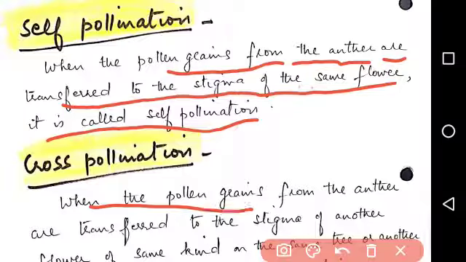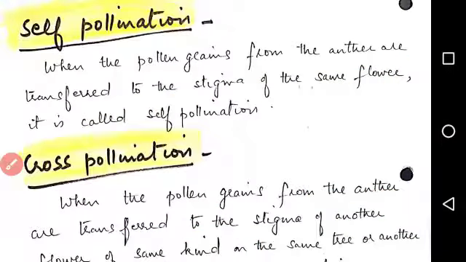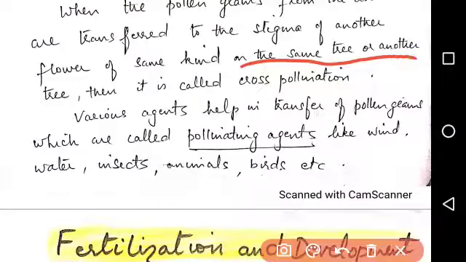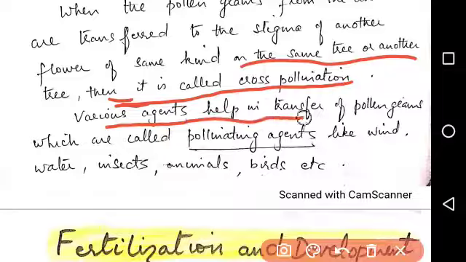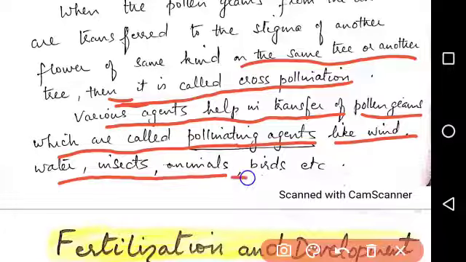And when the pollen grains are transferred to the stigma of another flower of the same kind, which is on the same tree or another tree of the same kind, it is called cross pollination. Various agents help in the transfer of pollen grains, which are called pollinating agents, like wind, water, insects, animals, birds, etc.